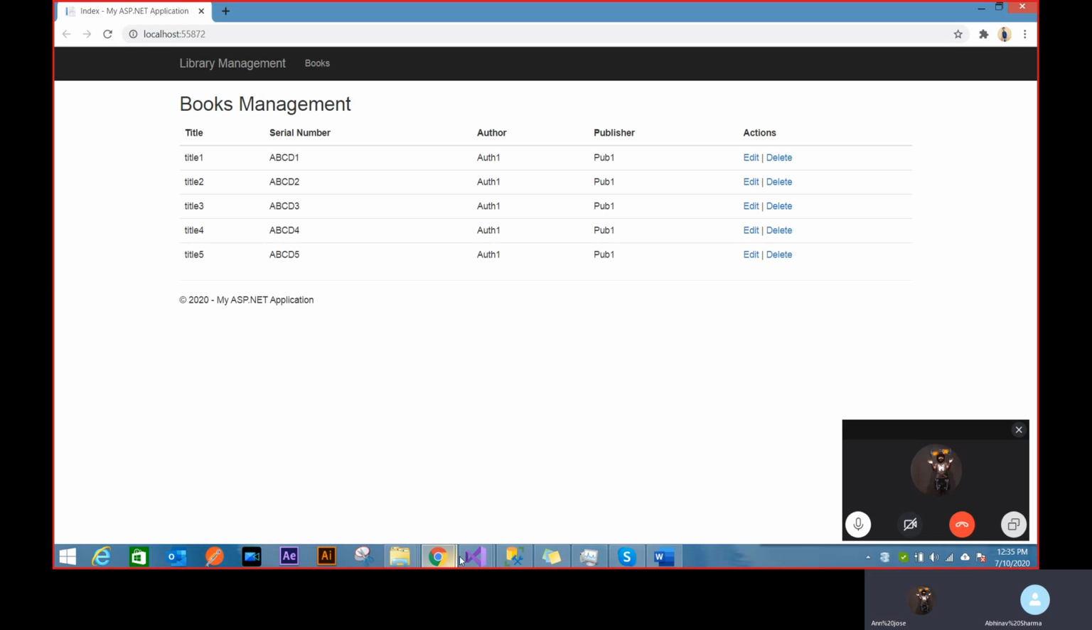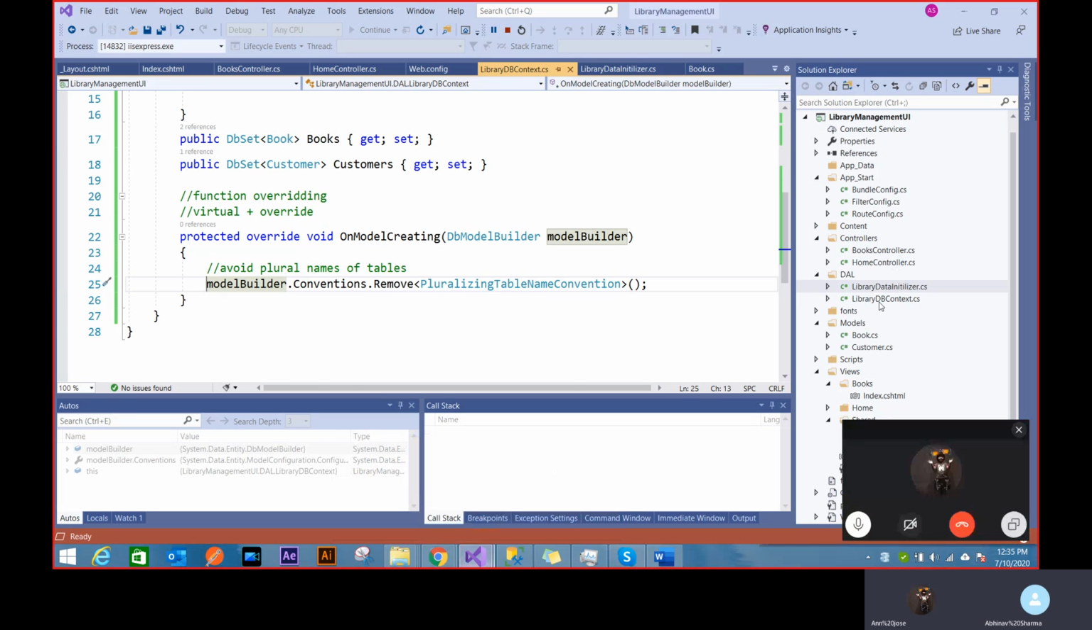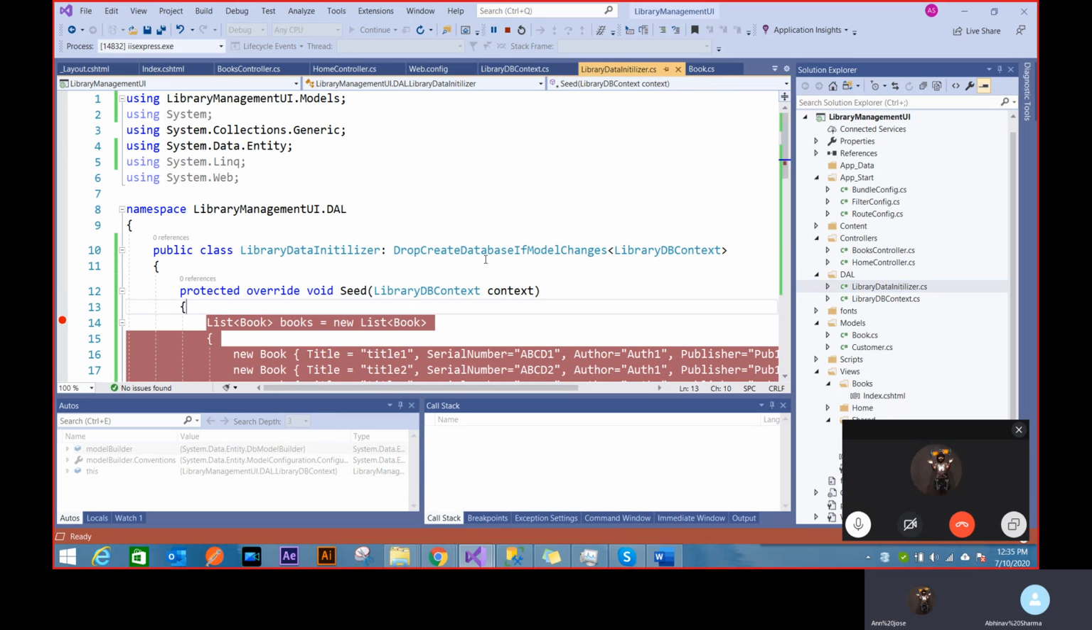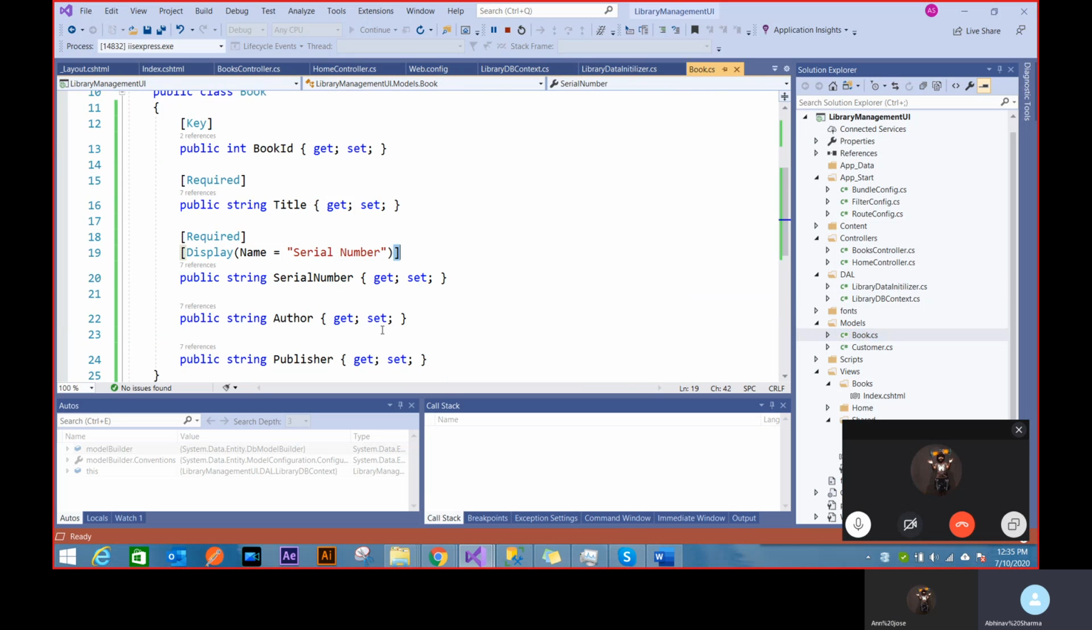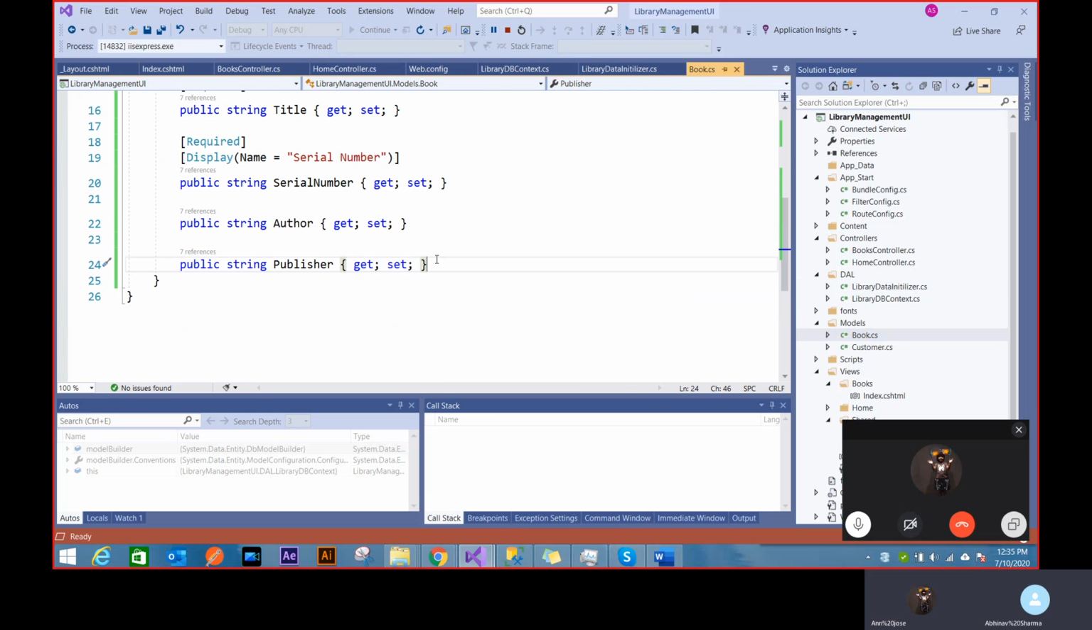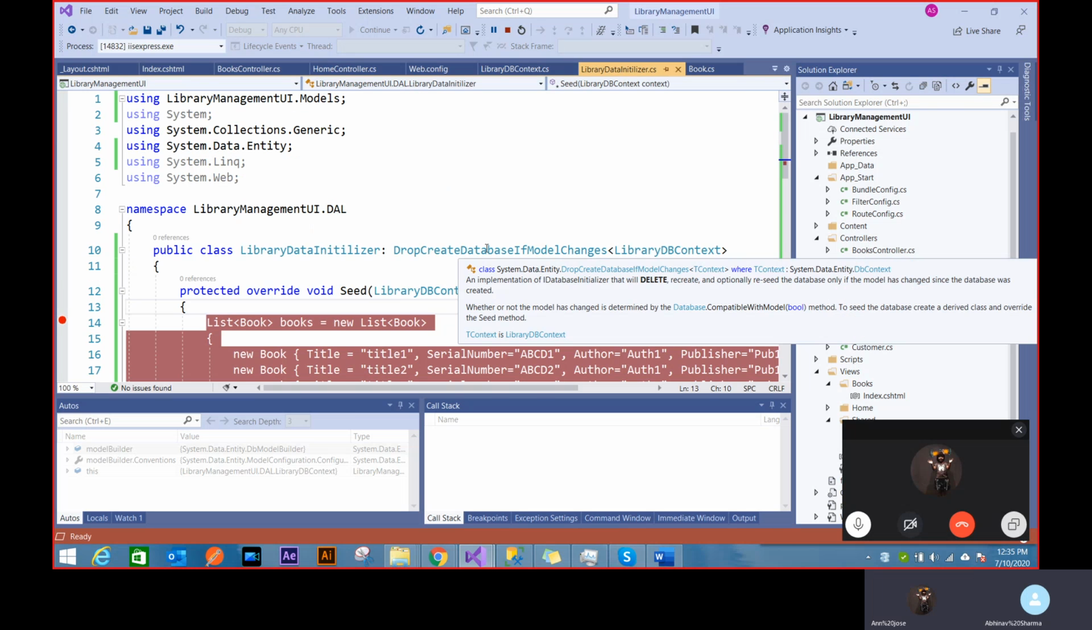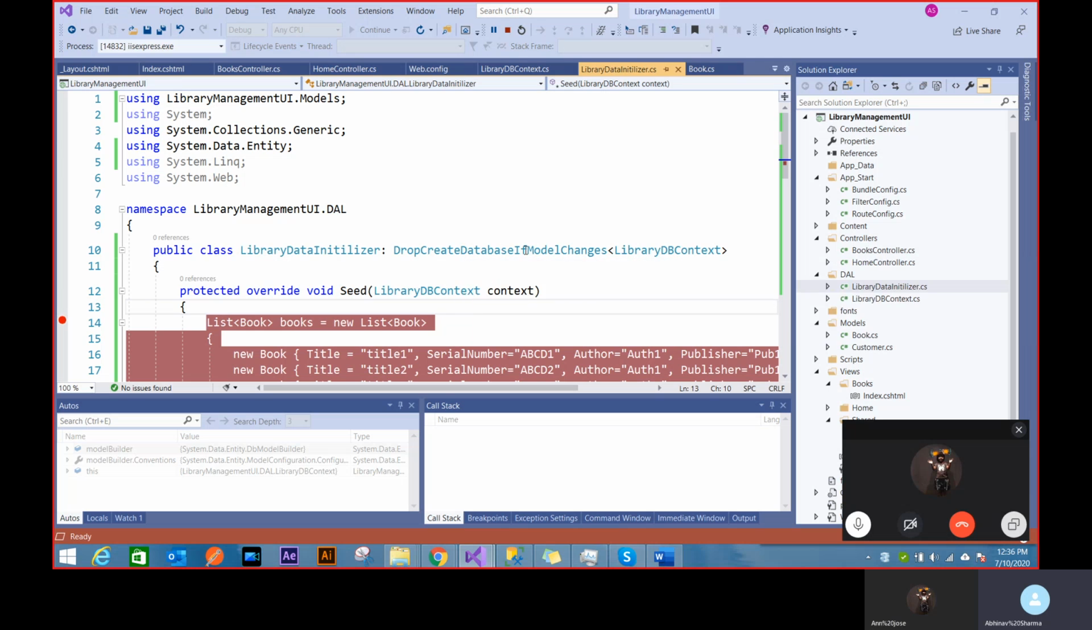See, it does, because I've set my database here to drop model database if model changes. So as soon as I create a new property here, it's going to change. It's going to be fired because my model changed. If my model is the same, then why would I fire the same seed queries again and again? So that's what that line means: drop if the model changes. If I made it drop create database always, then every time I run this debug project, it will drop and create the database every time.